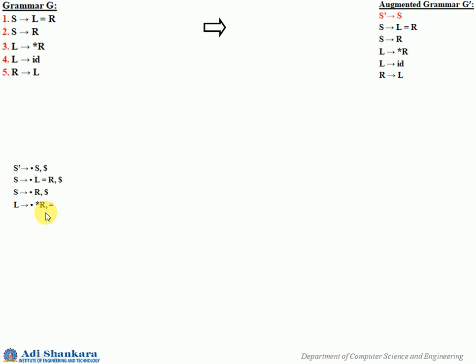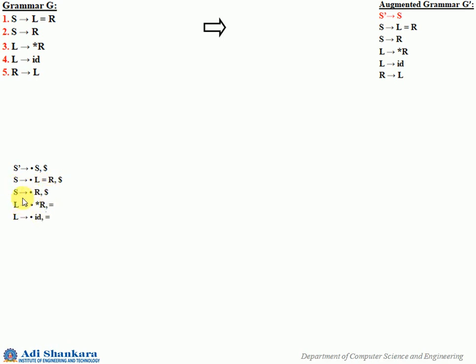Equal to is the look ahead for that particular thing, and again the next L production that you are adding, for that also the look ahead will be equal to. So that is L gives dot id comma equal to, the same thing. For the same LR item only you are adding this. Now for this LR1 item the closure is over.